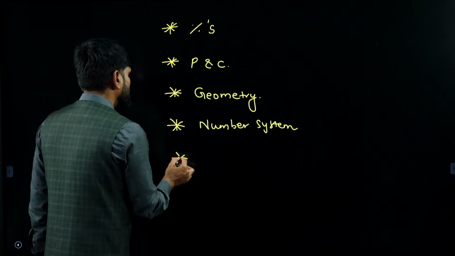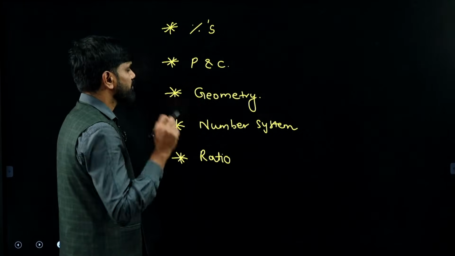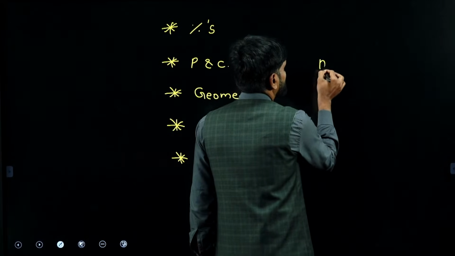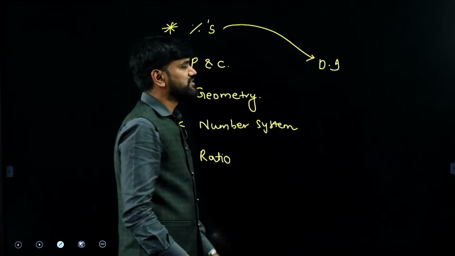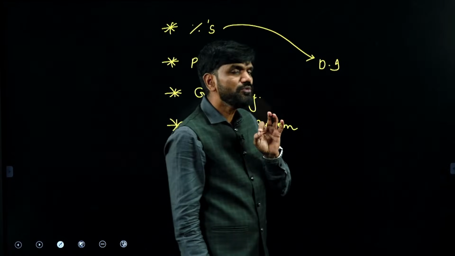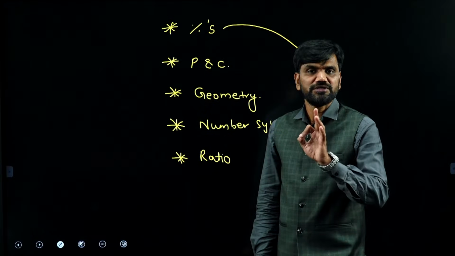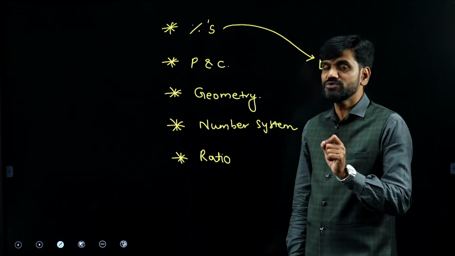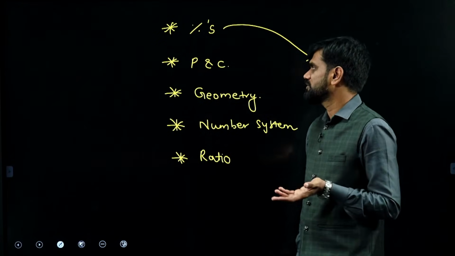These are the areas that you must be good at. Next concept that you should be good at is ratio. These 5 areas along with your data interpretation. Practice data interpretation only after practicing percentages, because your speed or logic in data interpretation purely depends on percentage knowledge. How strong you are in percentage, that quickly you can solve the problems in data interpretation. Don't expect wonders to happen overnight. Start practicing. You still have enough time and scope to improve your score.